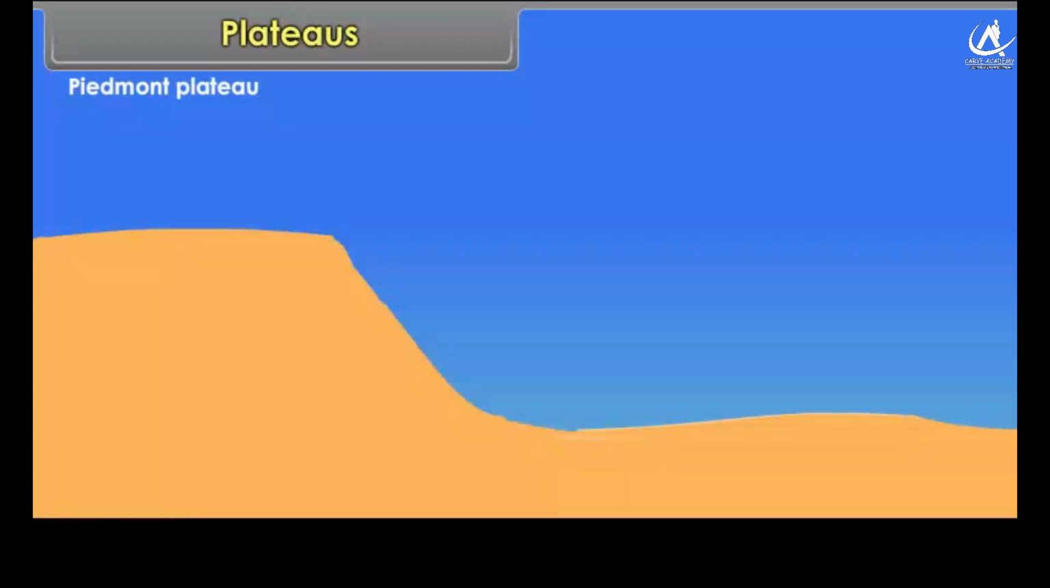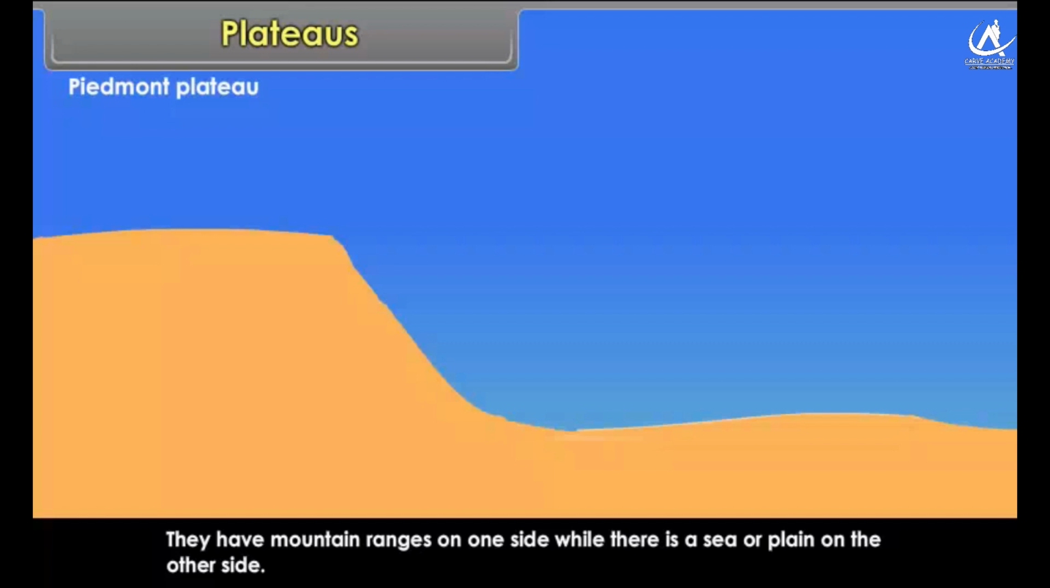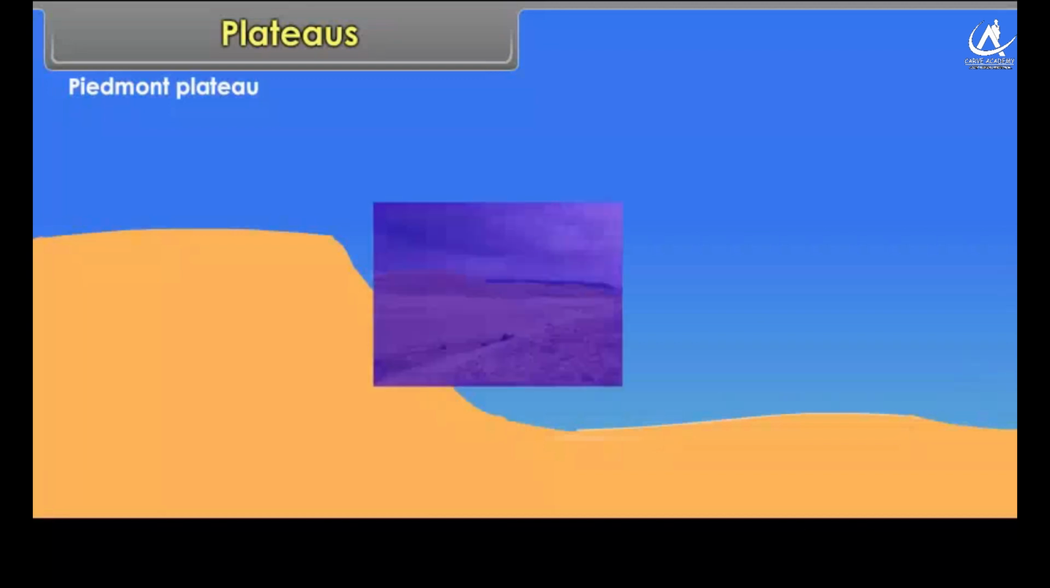Piedmont Plateau. These plateaus develop at the foot of the mountains. They have mountain ranges on one side while there is a sea or plain on the other side. The Patagonia Plateau of Argentina belong to this category.